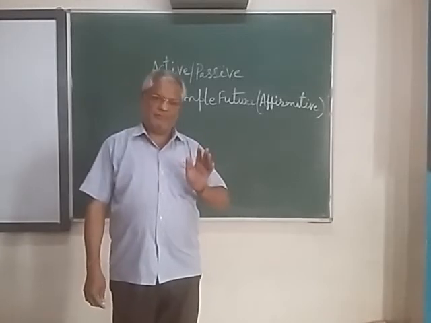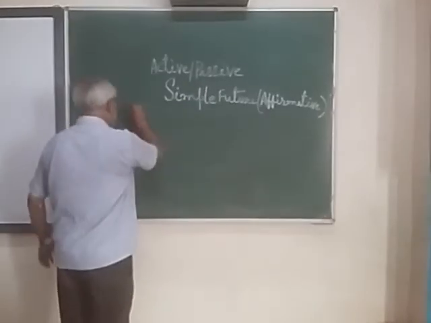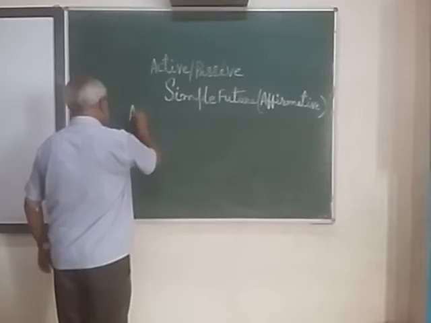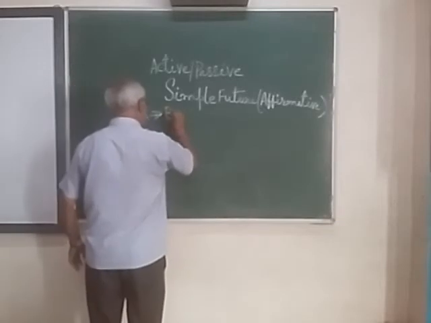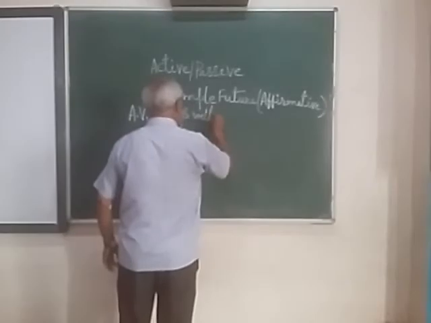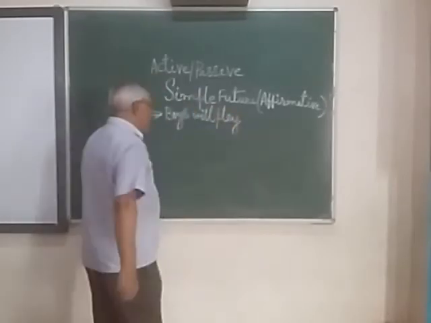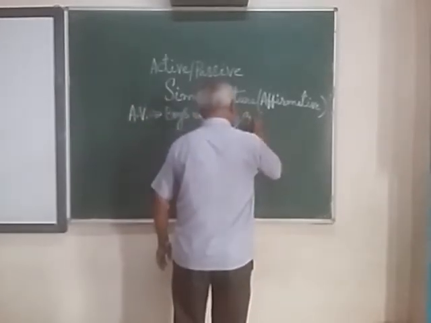in your mind. So simple future, one active voice sentence. I am going to write the active voice sentence. Like, boys will play cricket.